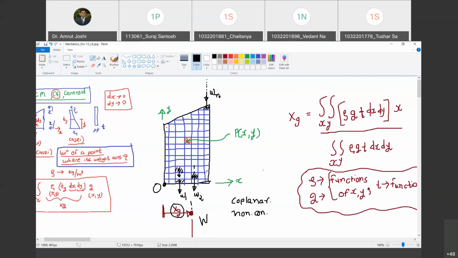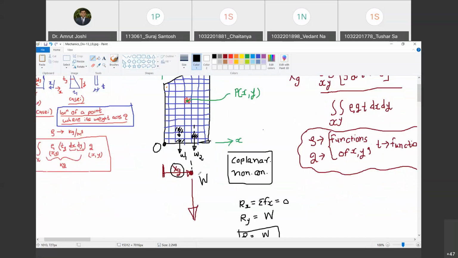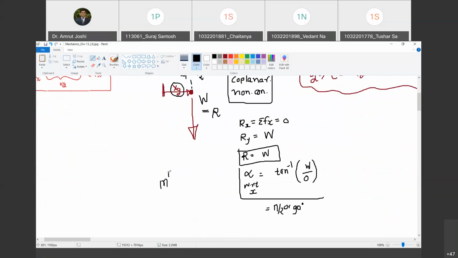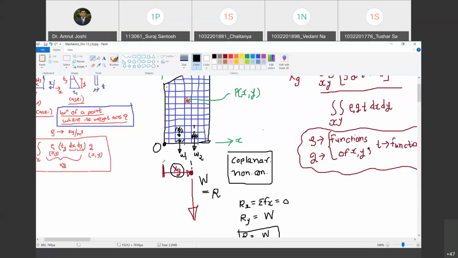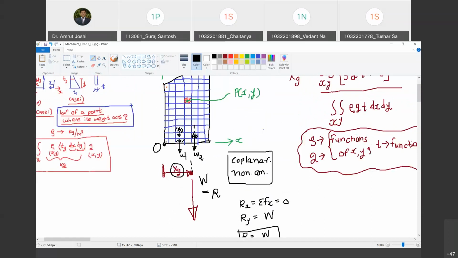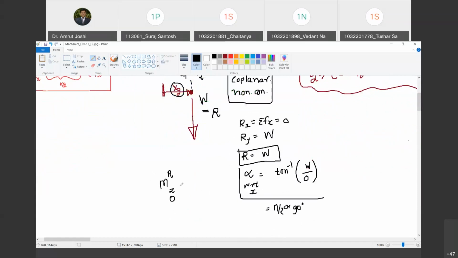Happy? Now, let us apply Varignon's theorem. Varignon's theorem we can apply to this situation to find out where this W, or the resultant, acts. This W is nothing but the resultant. Do you agree with me? So what does Varignon's theorem say? Moment of the resultant about a point, and that point I'm going to choose as O, but about the Z axis passing through O, must be equal to what?